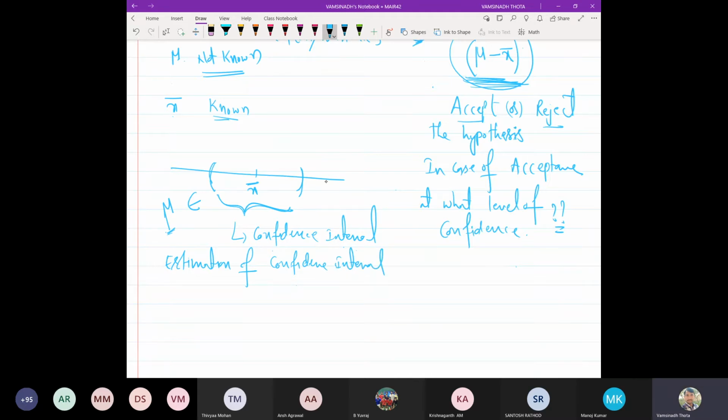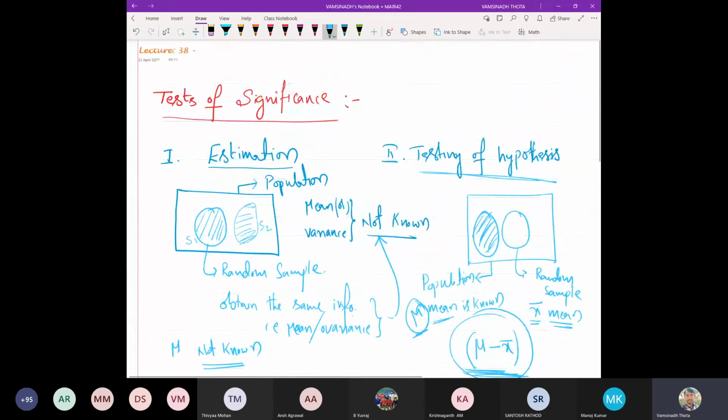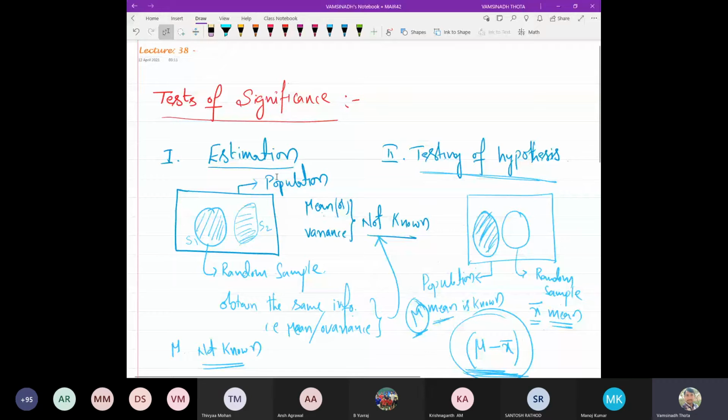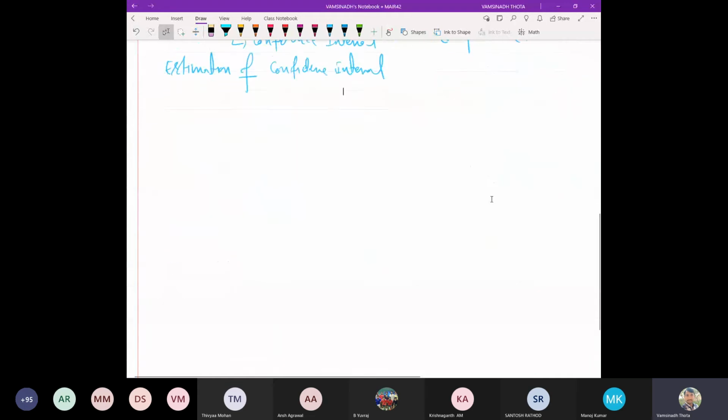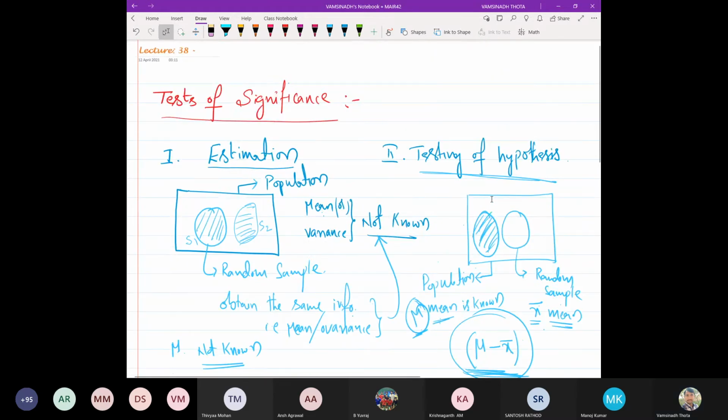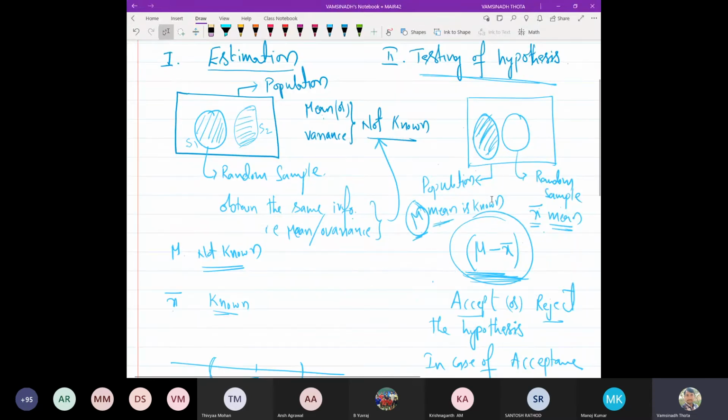So these are the two major things we have to discuss in the rest of the unit. I hope you understood the outline of what we are going to do in estimation and in testing of hypothesis. In everything we have subcategories and different tests, and for everything we need a mathematical formulation, which will be explained in further classes.